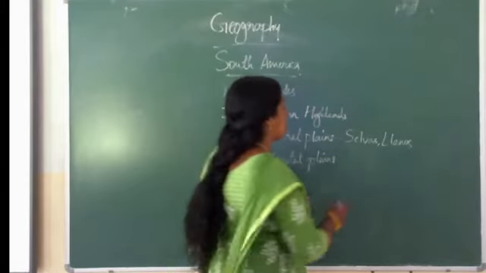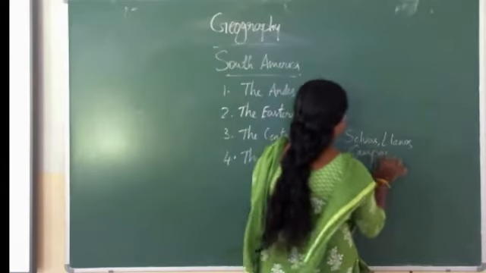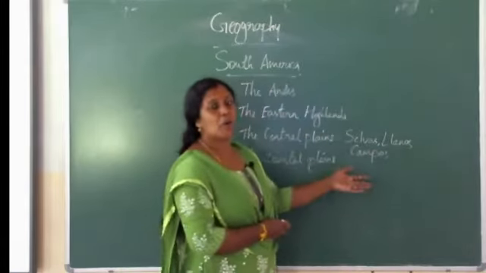And the next one is Campos. Campos is also a tropical grassland.